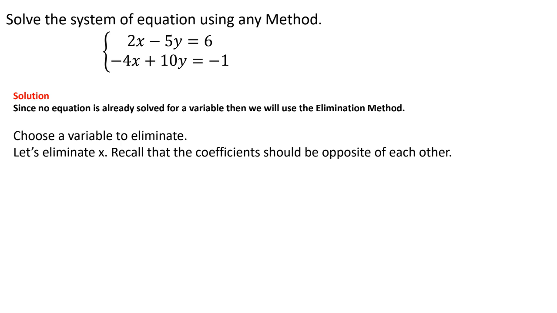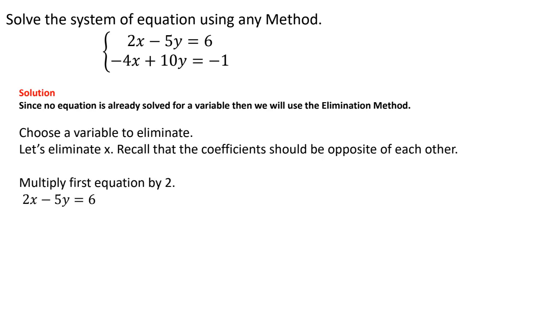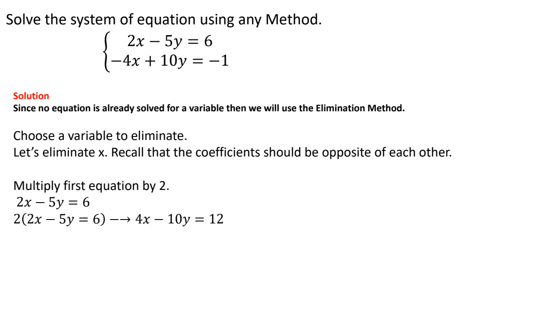So I'm choosing the x, and so I say to myself, what is the least common multiple between 2 and 4? I see that the least common multiple is 4, so that means all I have to do is multiply a 2 to the first equation and then add the other equation without doing anything to it. So let's go ahead and do that. Let's multiply a 2 to that first equation. So here we have 2 times 2x is 4x, 2 times a negative 5y is a negative 10y, and 2 times 6 is 12.